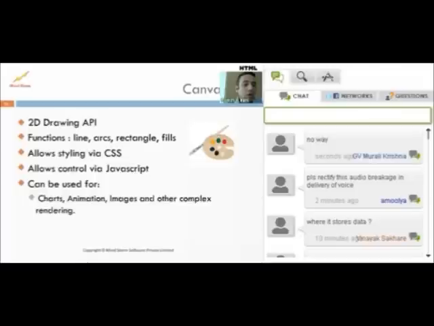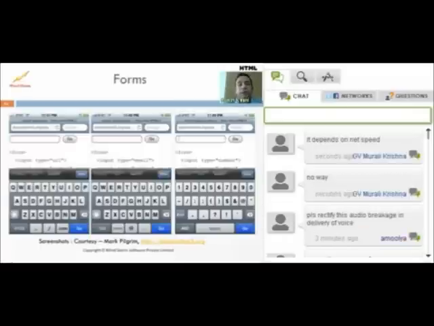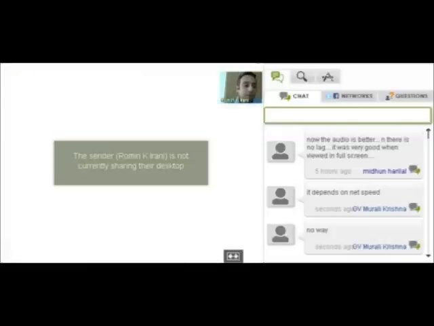So before we go on to the Canvas API, I'm going to switch over to the forms thing so that we can see the forms code in action. I'm going to share my screen and move over to another demo so you can see the forms working. I'll show you in two different browsers, Chrome as well as the Opera browser that I have over here, and we'll also look at the code. So I'm going to start sharing my screen. Give me a minute, please.